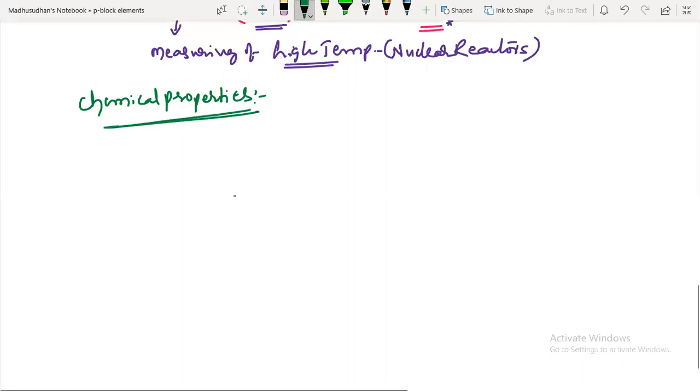In the chemical properties, guys, listen. The chemical properties are due to the small size of boron. Its ionization enthalpies are very high.